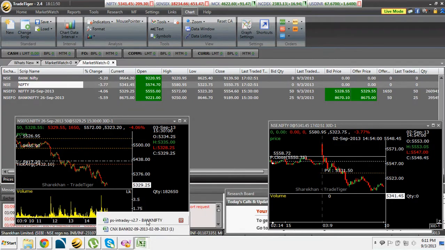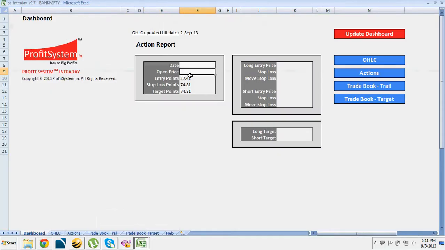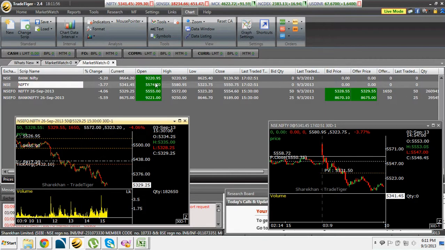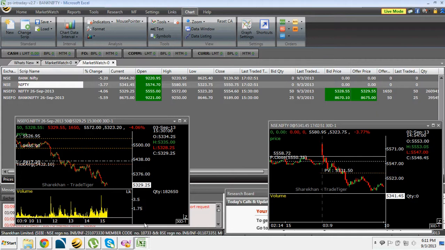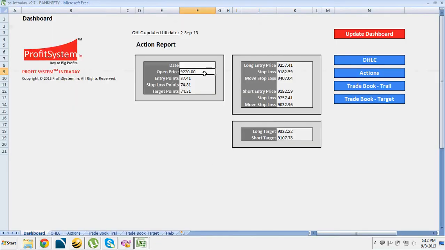Let me update the same, 9220.95, and let me put the date 3rd September 2013, and you can see here what is the short entry price, 9183.54, and long entry price is 9258.36.